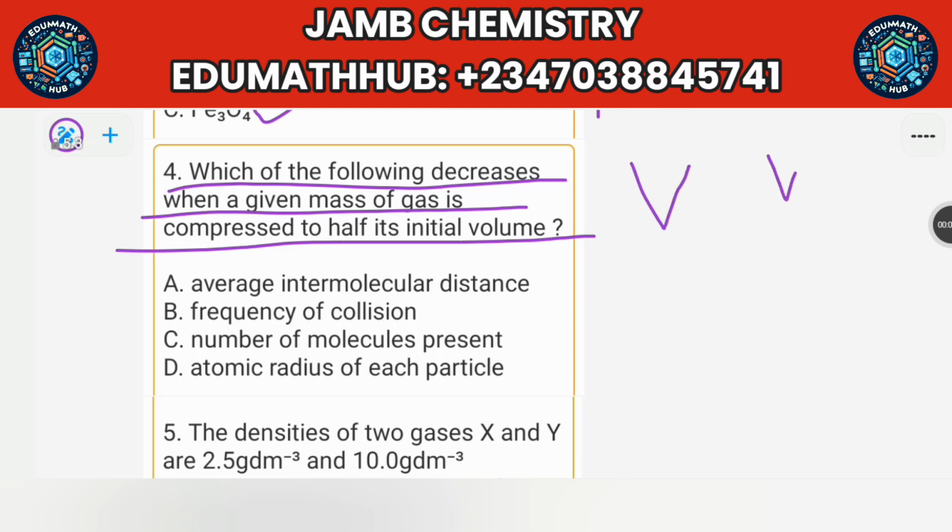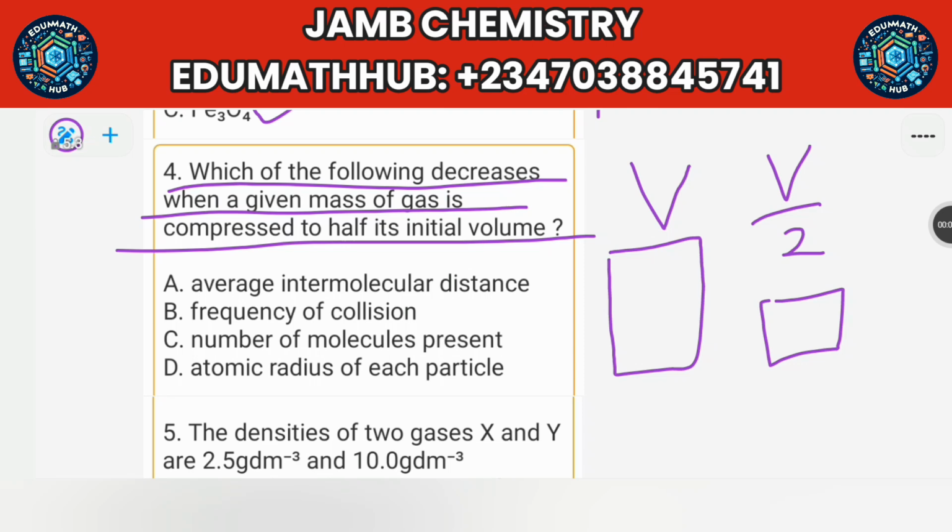You now turn the volume to V over 2. So it's like the gas was in a very big container before, but you now compress the gas into a very small container. When the gas was in a very big container, they'll have a lot of space between them, and they will take time before they hit the walls of the container. They will move some distance.